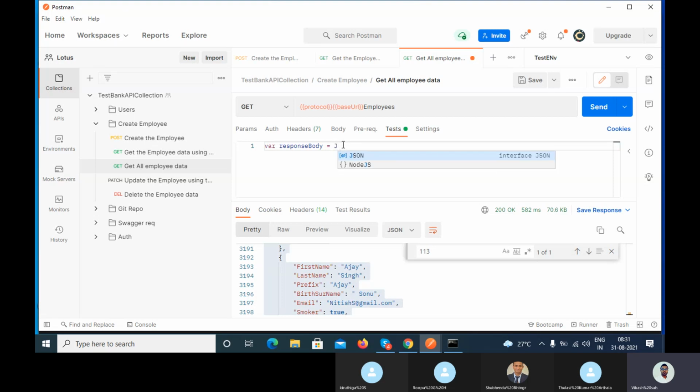We have to parse. JSON dot parse, and response body.